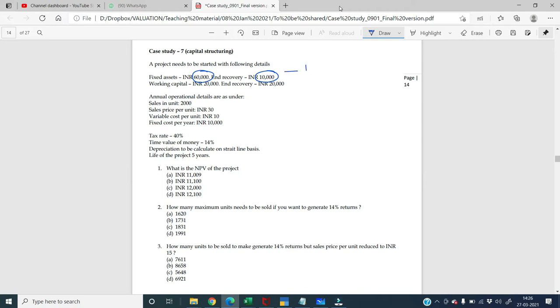So I can say that my depreciation shall be equal to 60,000 minus 10,000 divided by the period. So that is equal to 10,000 per year as my depreciation. Then additional details given to me are sales in units 2000, sales price is 30 rupees, variable cost is 10 rupees, fixed cost is 10,000 rupees, tax rate is 40%, and time value of money 14% has been given to me. So that is the expectation of the investor.